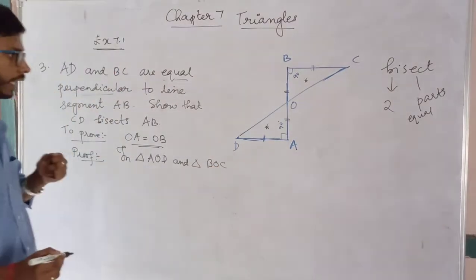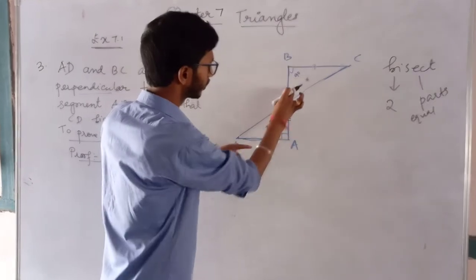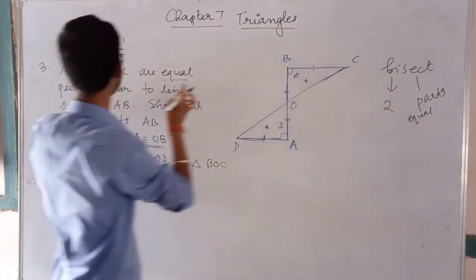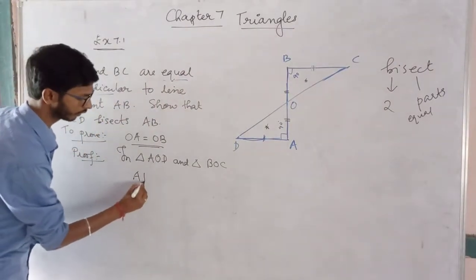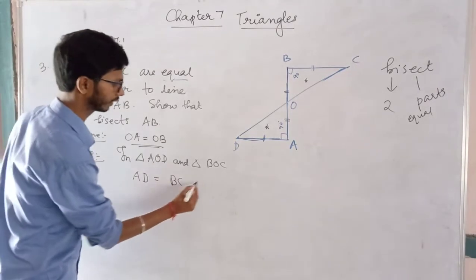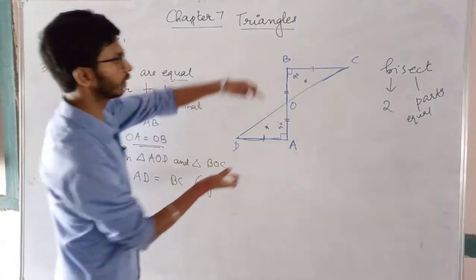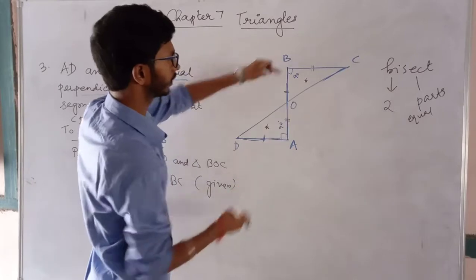So in triangle AOD, you observe nicely in these two triangles, AD is equal to BC, as it is given that both are equal. So we can write AD is equal to BC, as it is given in the question that these two lines are equal perpendicular lines to the line segment AB.